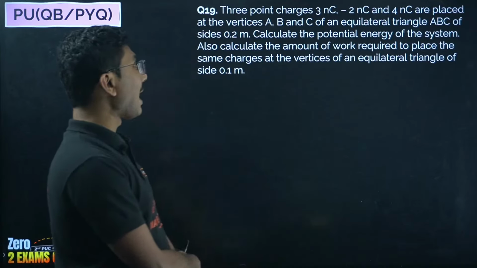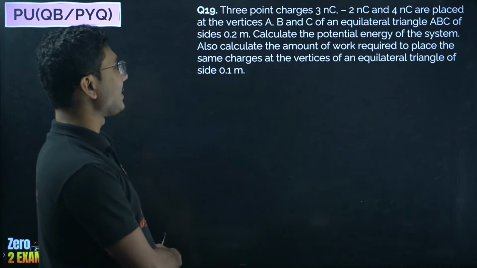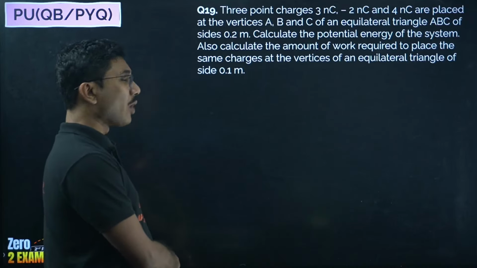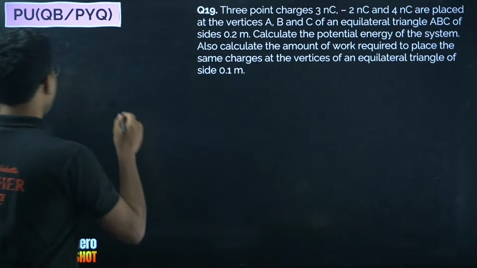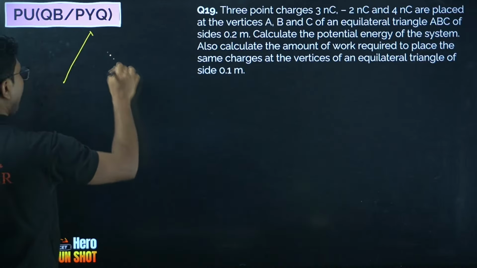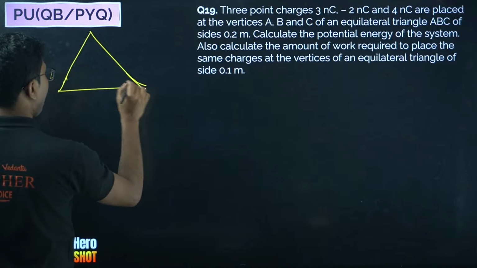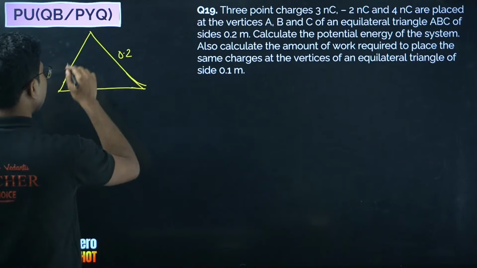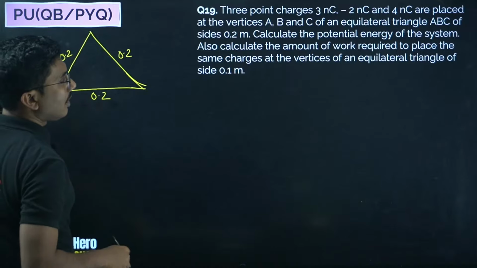Also calculate the amount of work required to place the same charges at the vertices of an equilateral triangle of side 0.1 meter. So first we have an equilateral triangle of sides 0.2 meter. So meter is given here, so that is one thing, and it is an equilateral triangle.